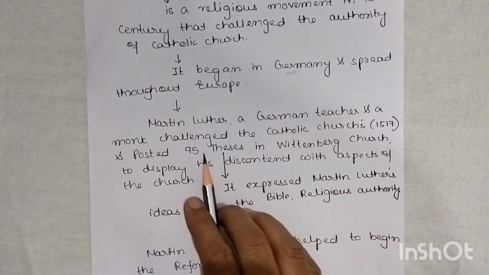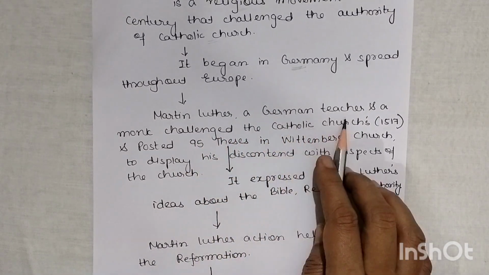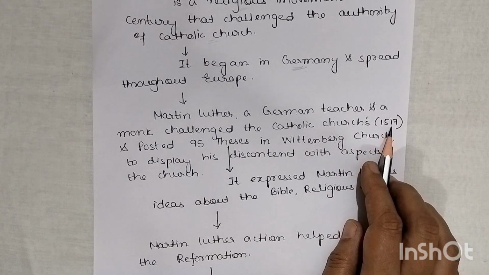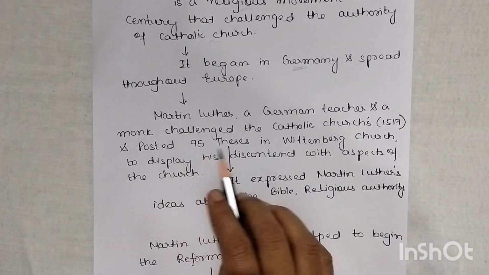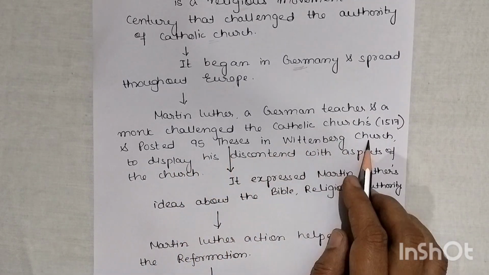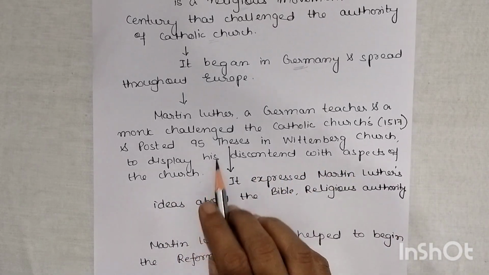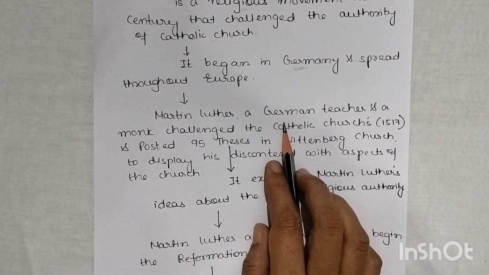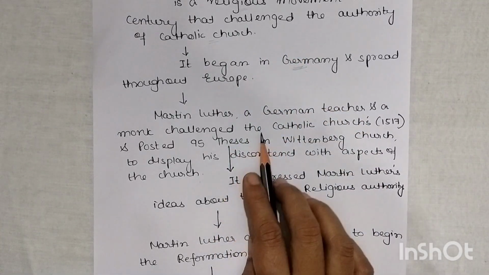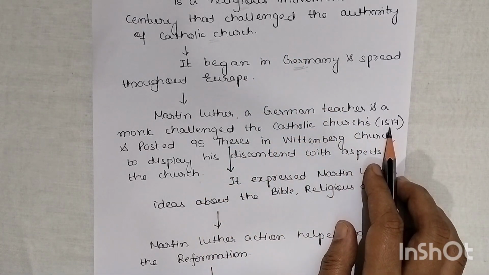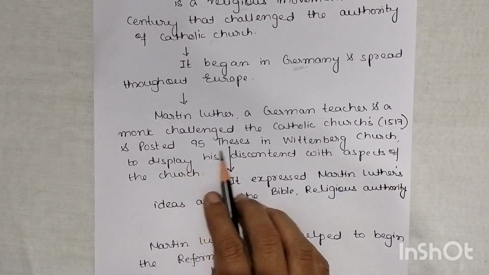Martin Luther, a German teacher and monk, challenged the Catholic Church in the year 1517 and posted 95 theses in Wittenberg Church to display his discontent with aspects of the church. So he is the person behind this reformation, behind this religious movement. He belonged to Germany, and on October 31st, 1517, he posted 95 theses.